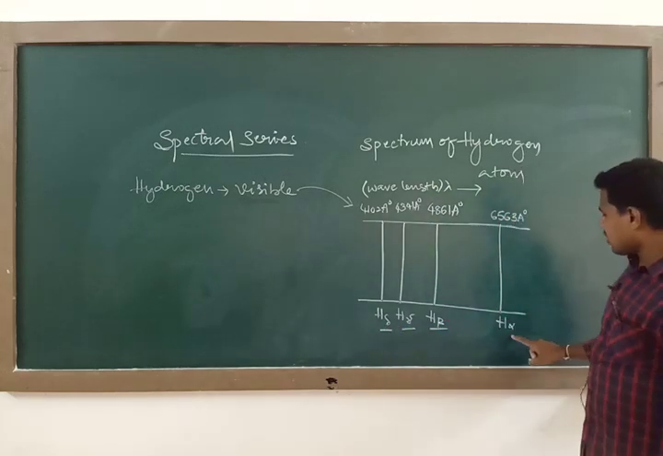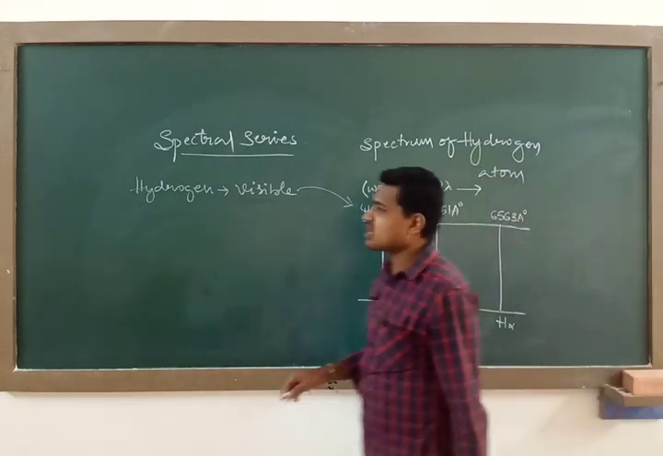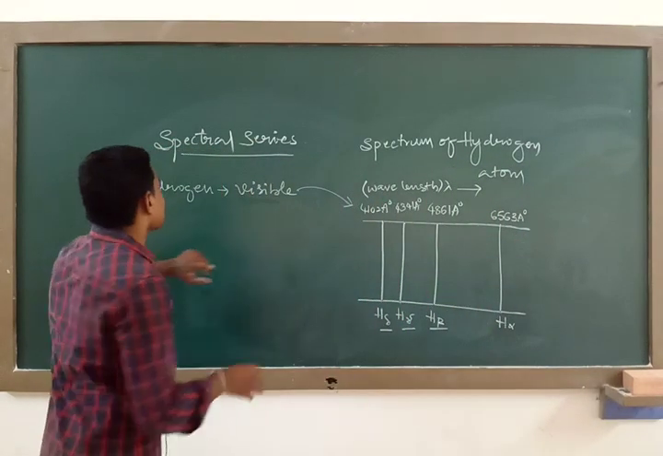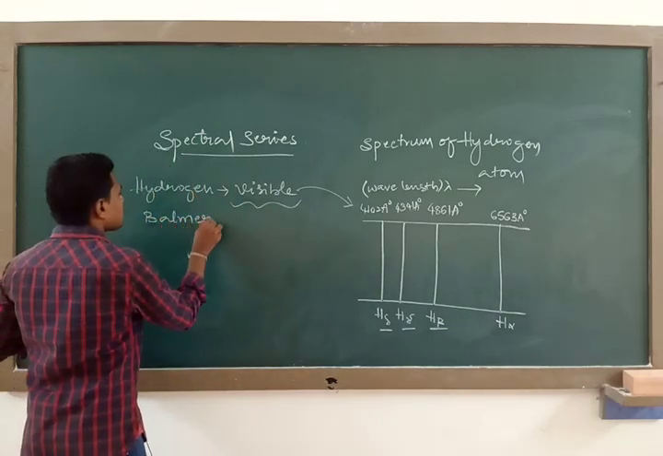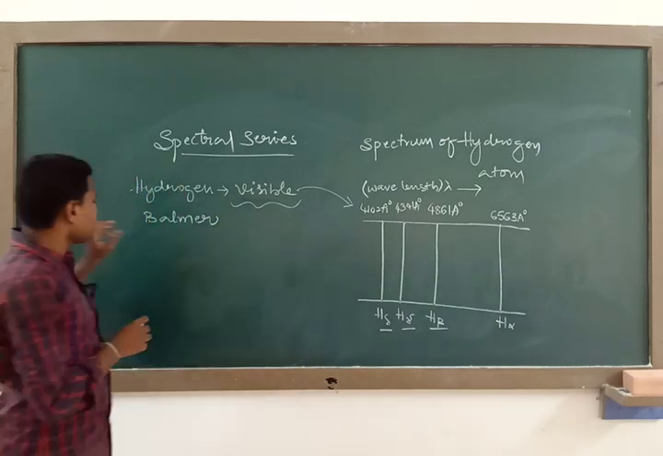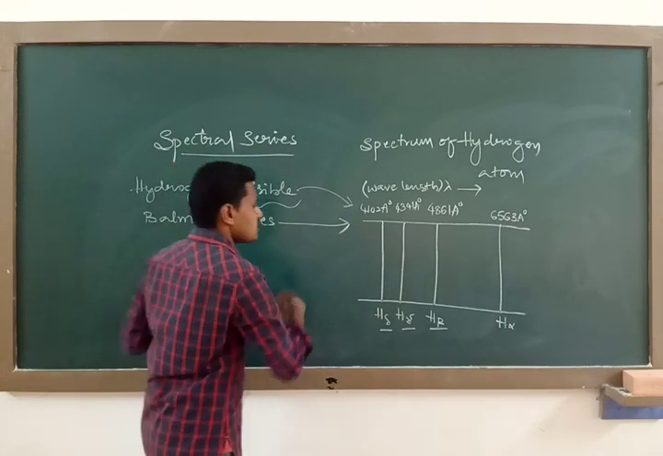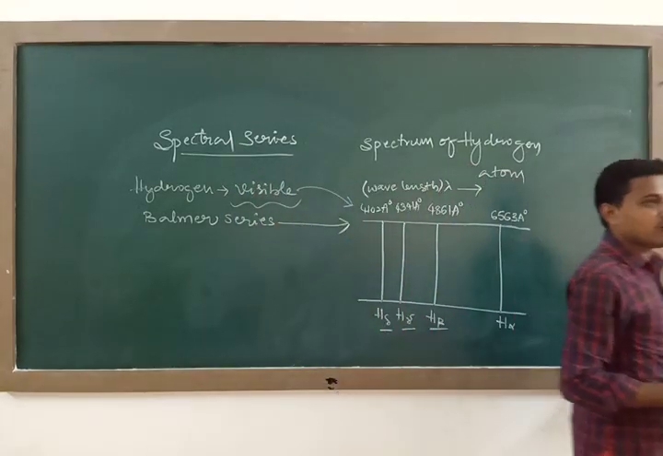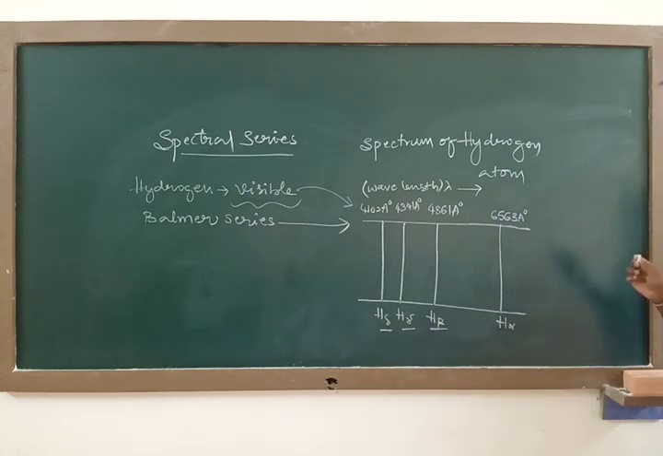Here H alpha is called the first line of the hydrogen spectrum in the visible region, and the hydrogen spectrum in the visible region was studied by Balmer, John Jacob Balmer. Hence we call this the Balmer series. Indirectly, this spectral series of the hydrogen atom is called the Balmer series, and this Balmer series consists of the H alpha line in the red region.